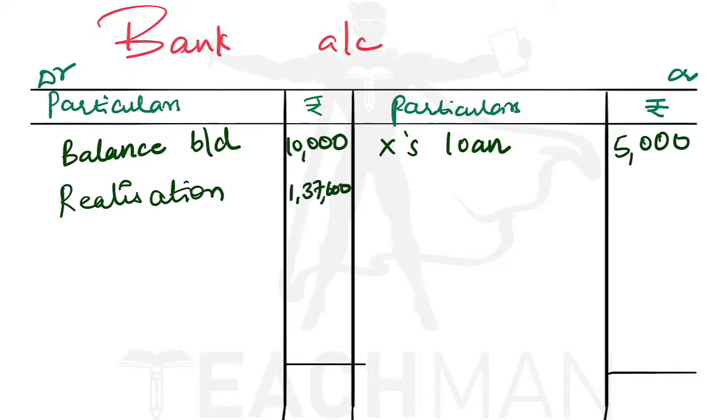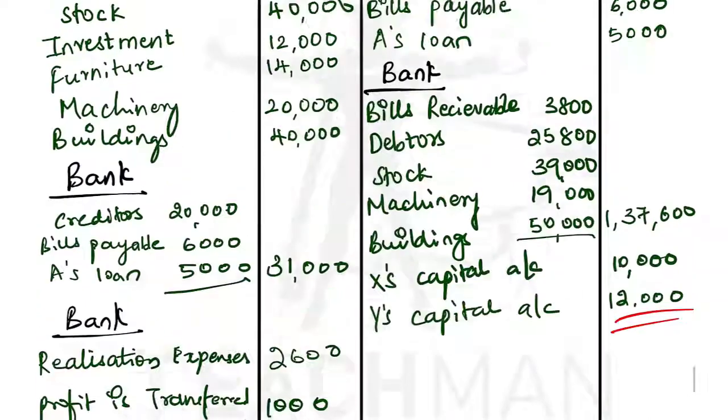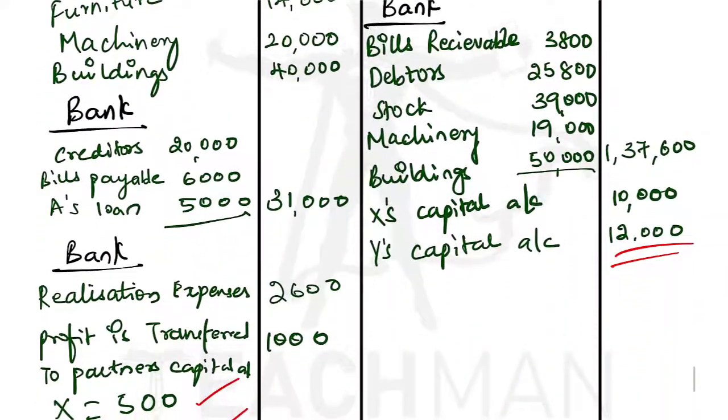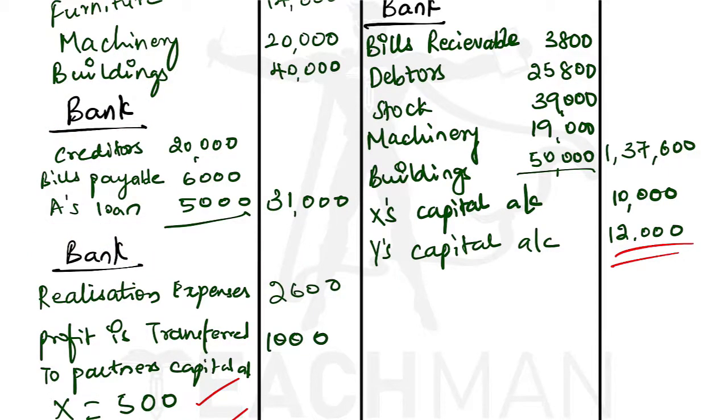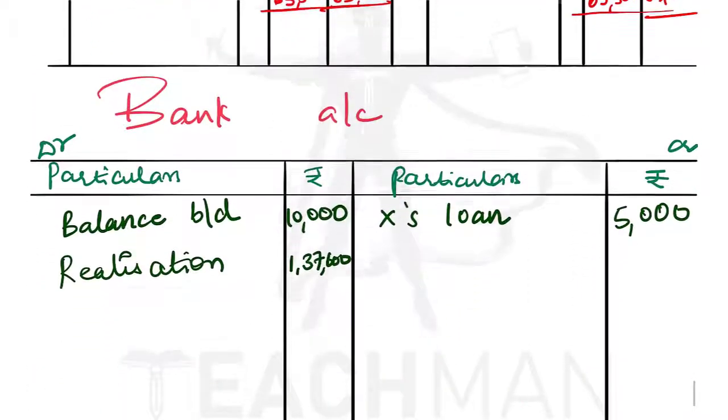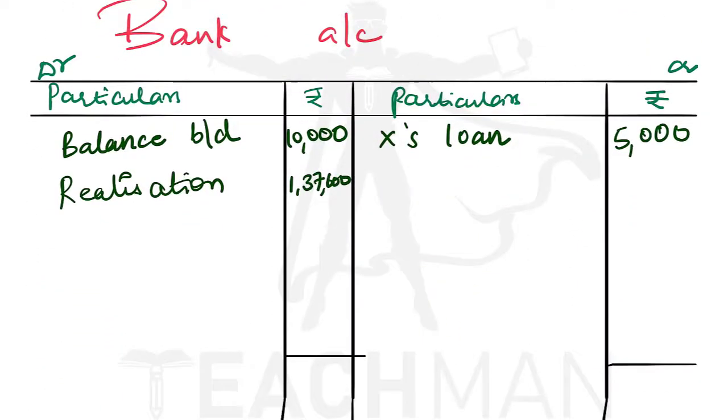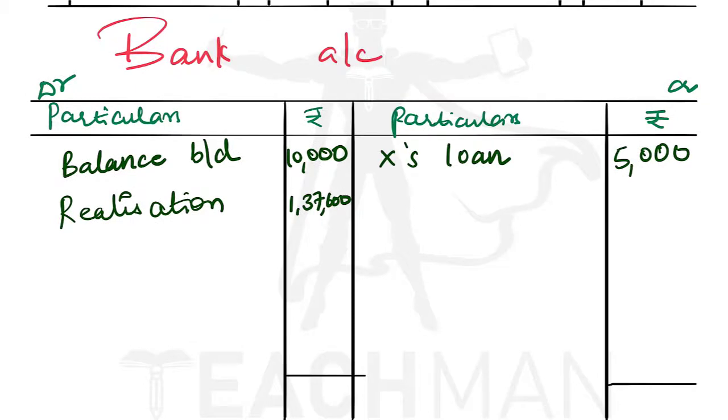Okay. Now let's see where more bank is mentioned. Yes, it is mentioned on the debit side. Two banks are there, so let us record individually. The first bank is 31,000. Since it is on the debit side, we'll write it on the credit side, realization, 31,000.